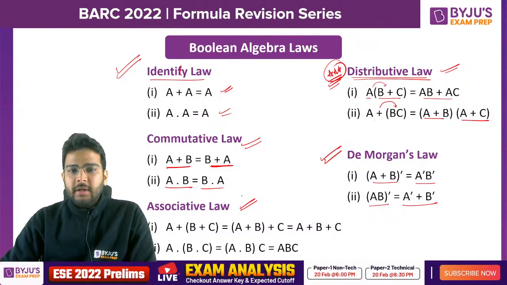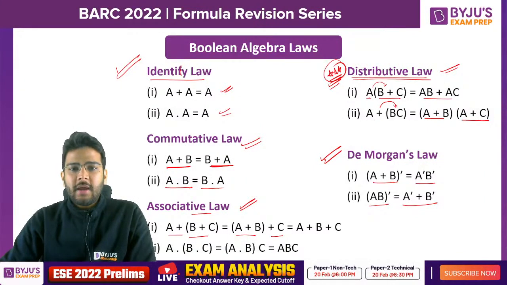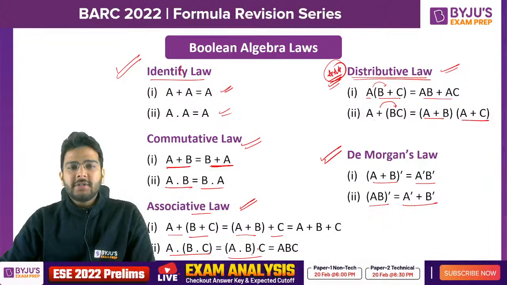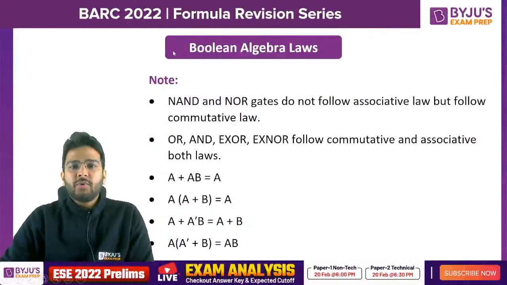Okay, right. So associative law, here it is A or B or C, so we can write A or B, or C, so that is the same. And here it is A and B and C, so we can write A and B first, then and C. Clear? So these are some important laws, and now let's proceed.